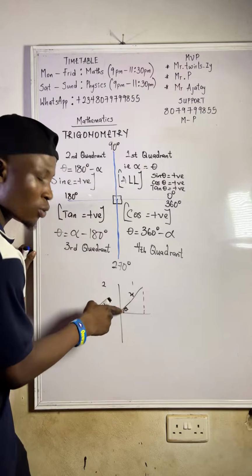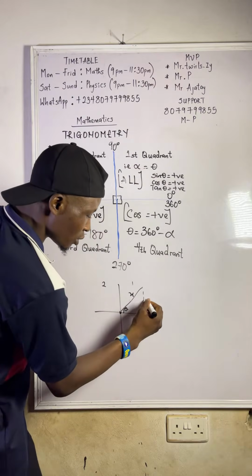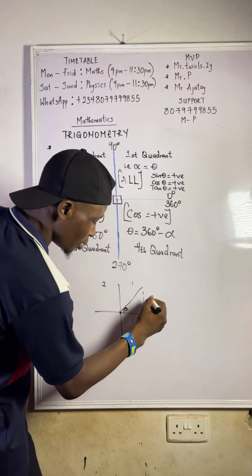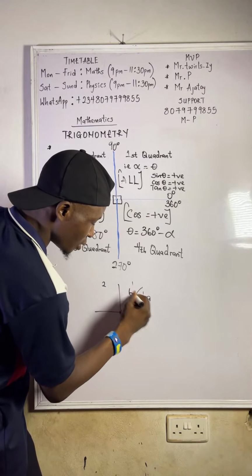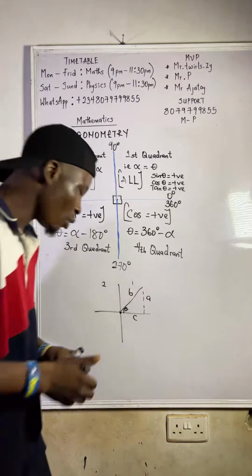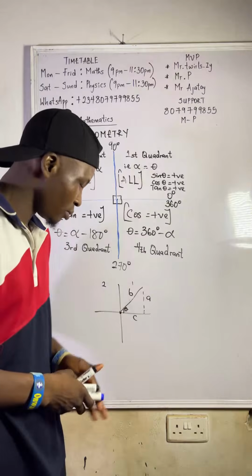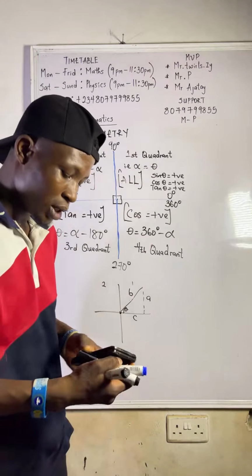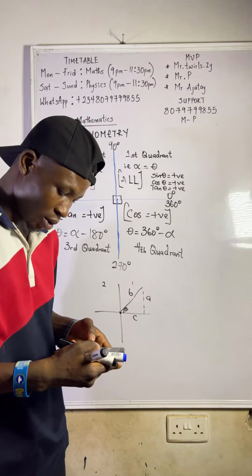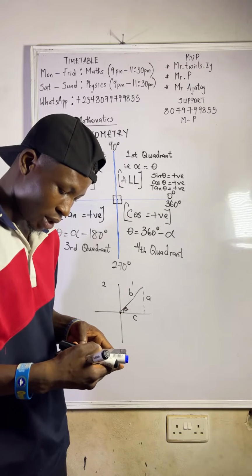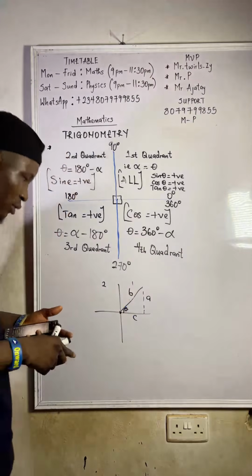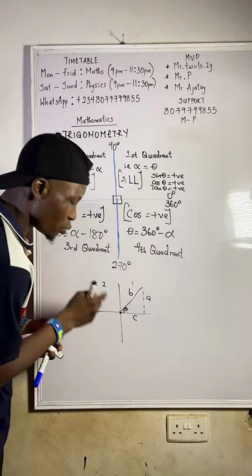The angle is always made with the horizontal. Let's call this place A, this place B, and this place C. The angle we always make is with the horizontal.